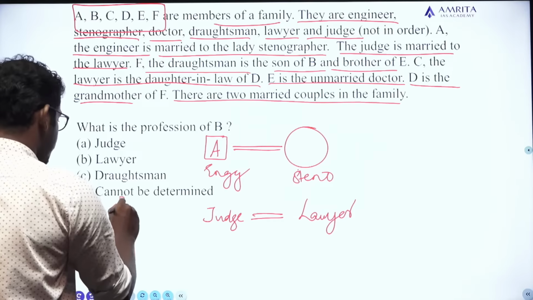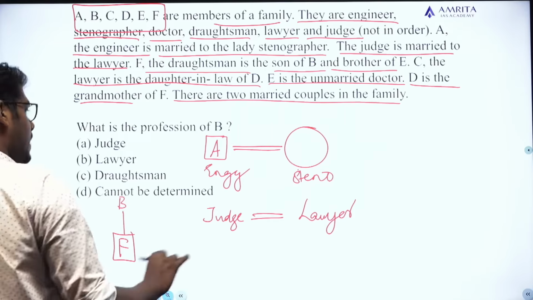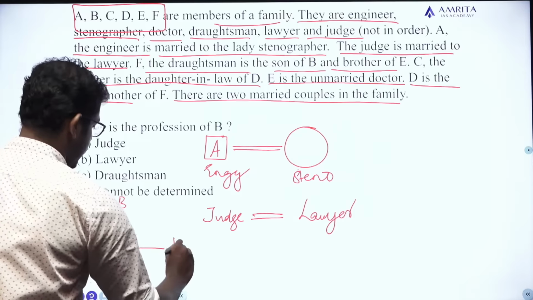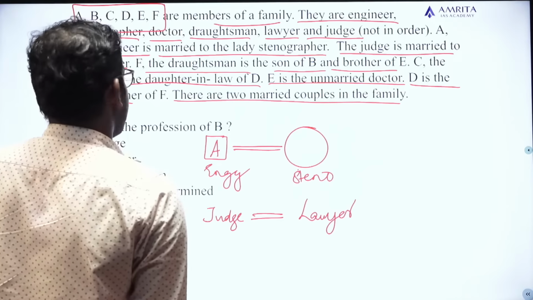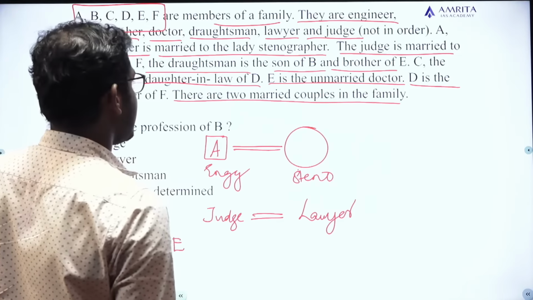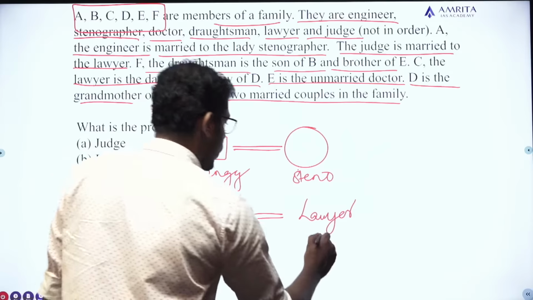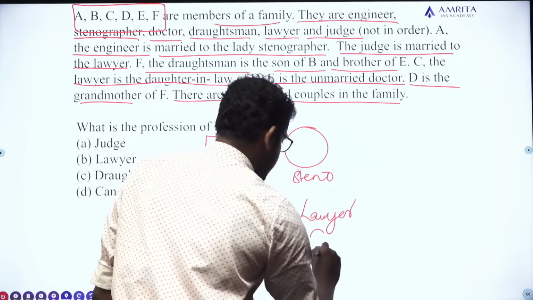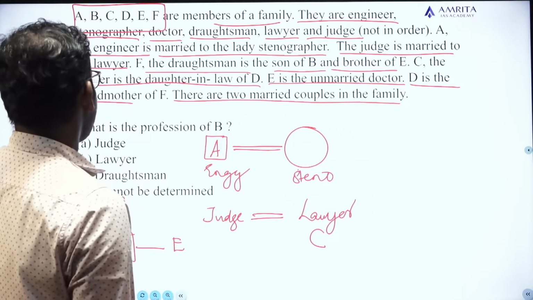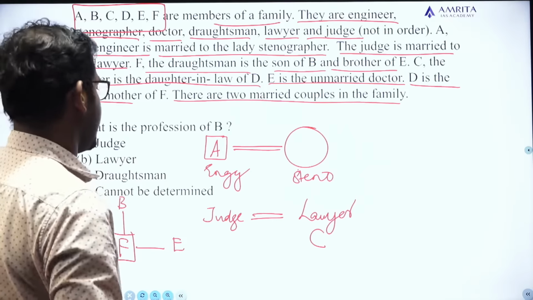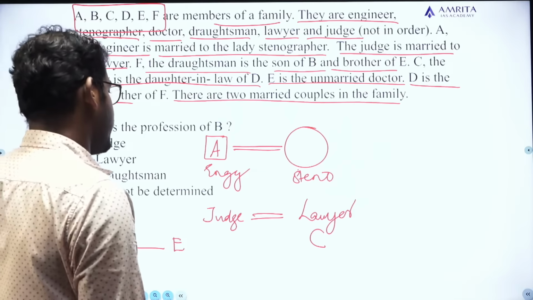Son of B, and brother of E. So E. C is the lawyer. So we can say that the lawyer is C. C is the daughter-in-law of D.